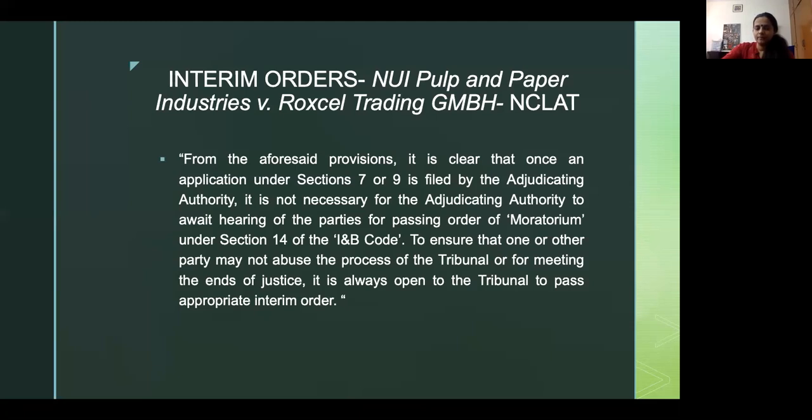Because by doing this, you are not only preventing the corporate debtor from running as a going concern, you're also preventing a chunk of money from being available to other creditors of the corporate debtor who are equally important in the scheme of things. As I said, insolvency is a proceeding in rem, so anything that happens in these insolvency proceedings is equally applicable to any other creditor and not just the creditor who has filed the application. Right. And I've told you that I've tried to review the other NCLT cases that followed this NCLAT decision, which mention interim orders, and they've also decided on property lines. I am yet to come across a case where it's not about property and it's about any other sort of relief.